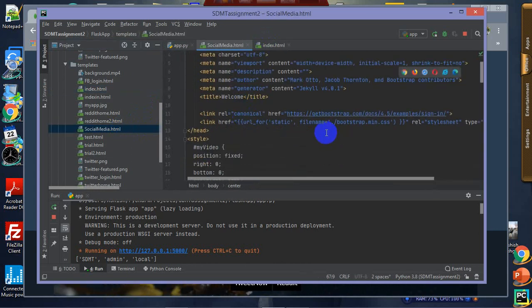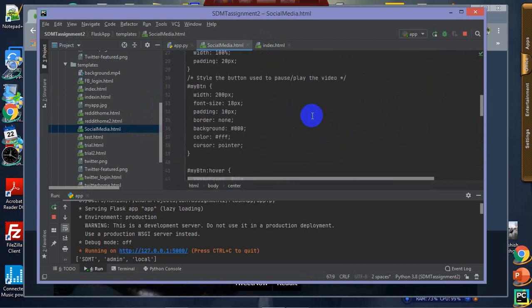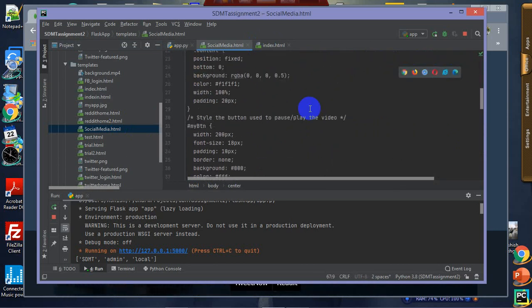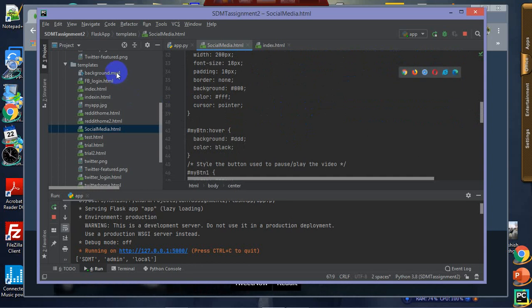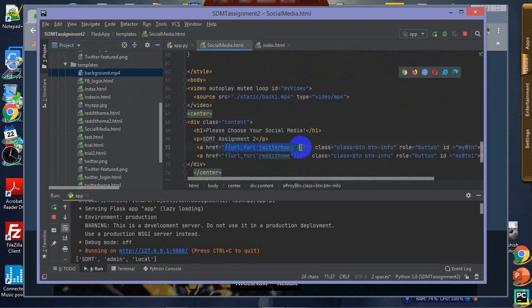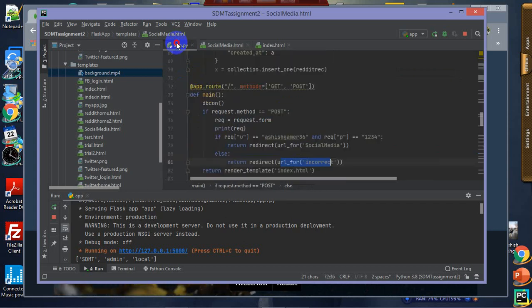In the social media menu, I have added the background as a video to make it more interesting. This code was copied from W3 Schools, and the video has been added here in my templates, as you can see. There are two buttons on the page. First is the Twitter home, and second is the Reddit home. This will take me to the respective accounts where I can post into my social media accounts.